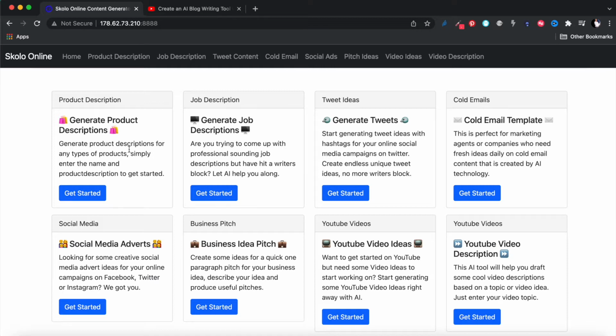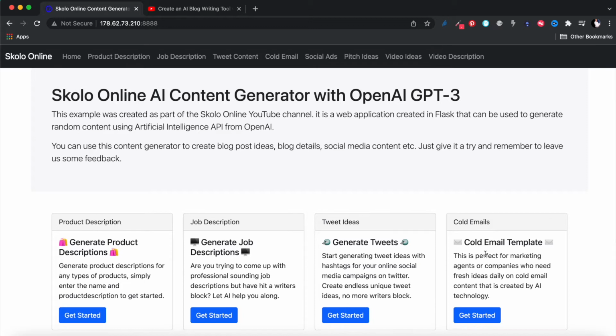The use cases for our application that we're going to be building today are up to 8 of them. Product description content, we're going to show you how to do that. Job description content, tweet content, cold email template, social media adverts, a business idea pitch, YouTube video idea titles, YouTube video descriptions. If you watch this video all the way to the end, you will have an application that looks like this, which is built on Python, Flask, and Bootstrap, that will allow you to build an AI content generating application from scratch.